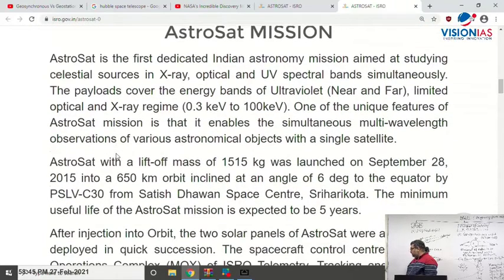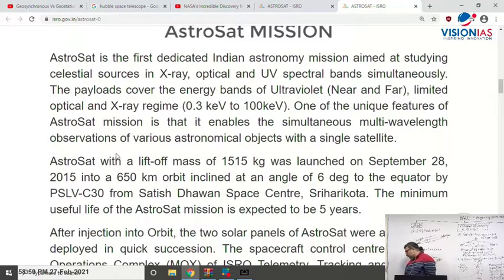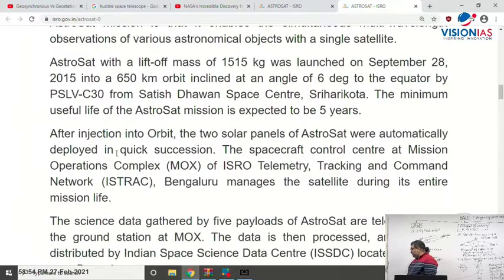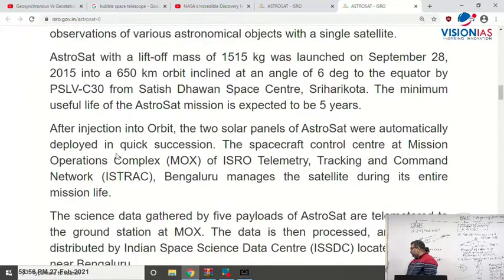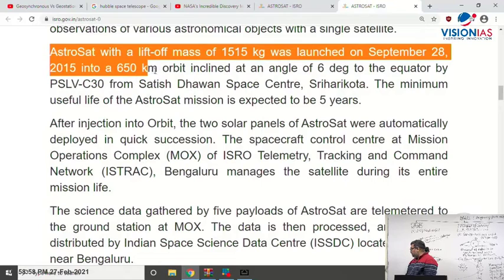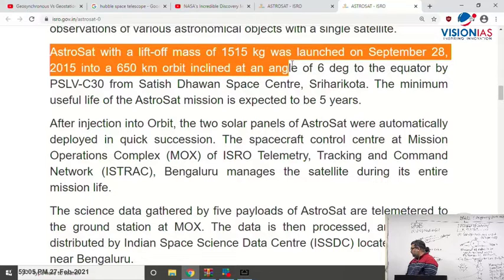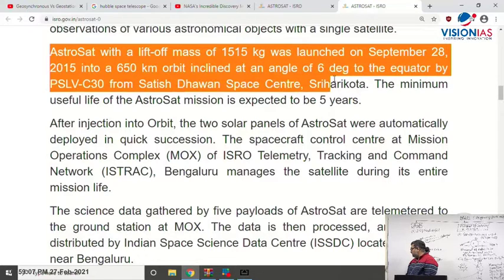The first dedicated Indian astronomical mission, for celestial sources in X-ray, optical and UV spectral bands, has now been placed. Astrosat with a lift-off mass of 1500 kilograms was launched in 2015 into a 650 kilometer orbit inclined at an angle of 6 degrees to the equator by PSLV C-30 from Sriharikota.